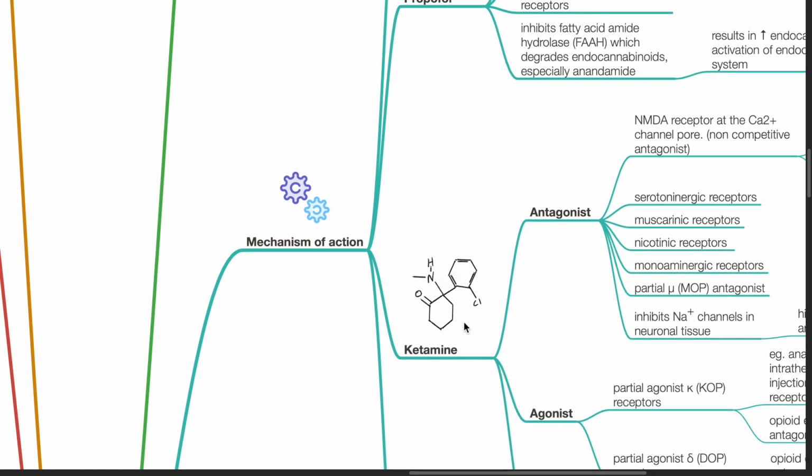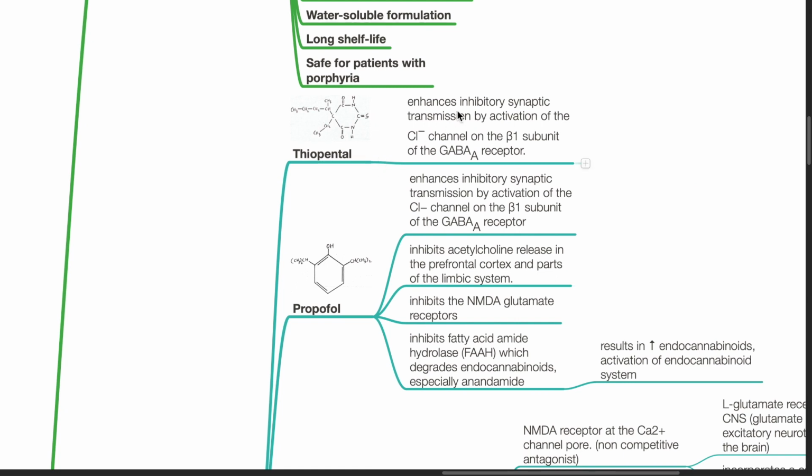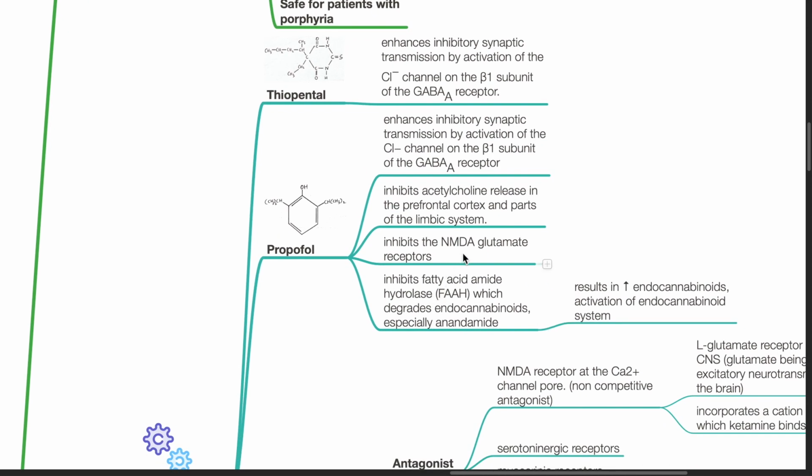Mechanism of action. Thiopental enhances inhibitory synaptic transmission by activation of the chloride channel on the beta-1 subunit of the GABA-A receptor. Propofol also enhances inhibitory synaptic transmission by activation of the GABA-A receptor. Propofol also inhibits acetylcholine release in the prefrontal cortex and some parts of the limbic system. Propofol inhibits NMDA glutamate receptors and inhibits fatty acid amide hydrolase, which degrades endocannabinoids, especially anandamide. This results in increased amount of endocannabinoids in the brain.